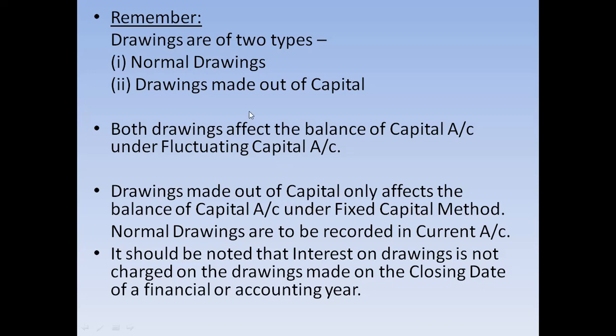If the drawings were made out of capital, then it has to be recorded in the debit column of partners capital account under fixed capital method. And the normal drawings are to be recorded in the current account debit column. There is one more case, that if there is any introduction of further capital, or if any new capital is brought in, that time also the partners capital account balance may vary in case of fixed capital method.